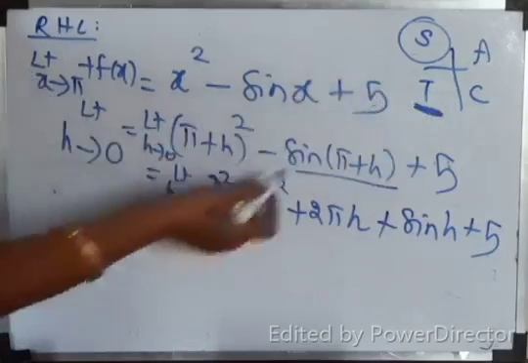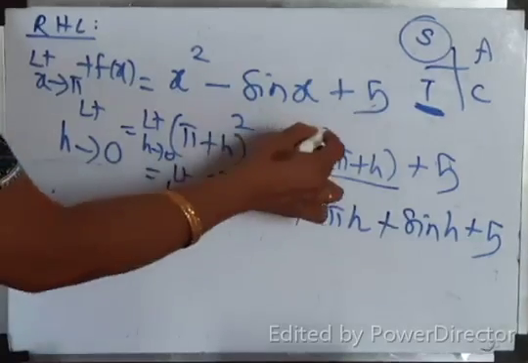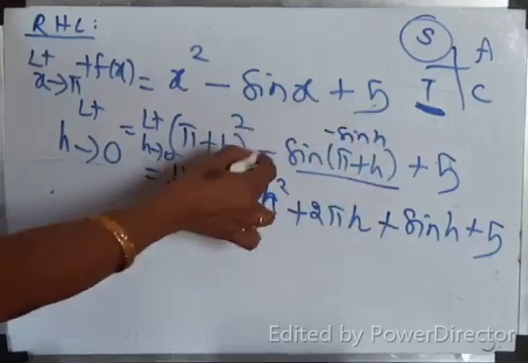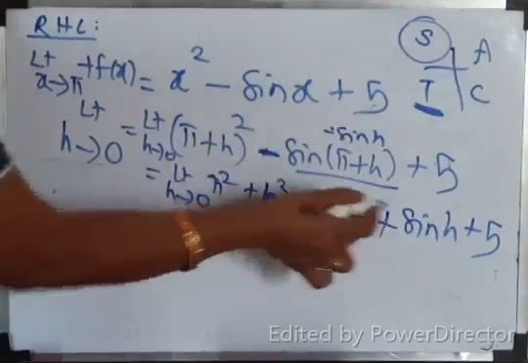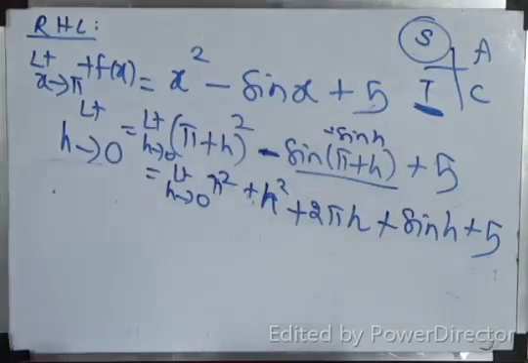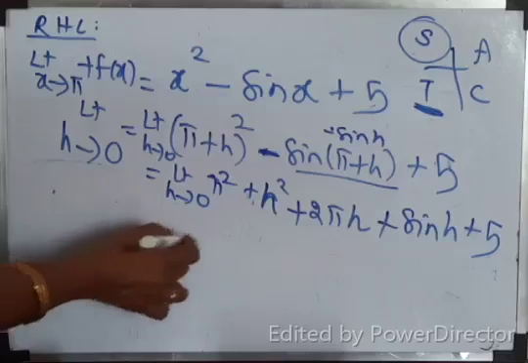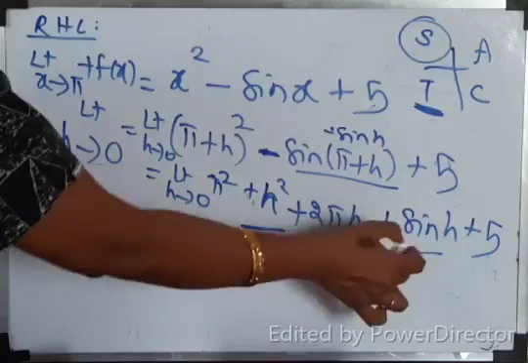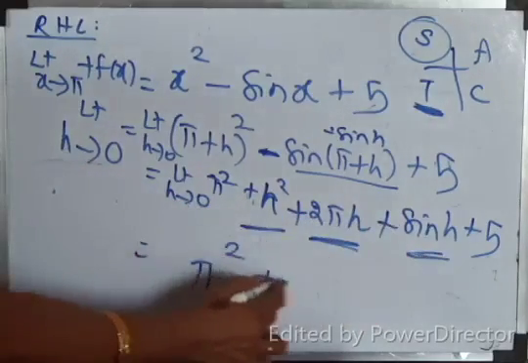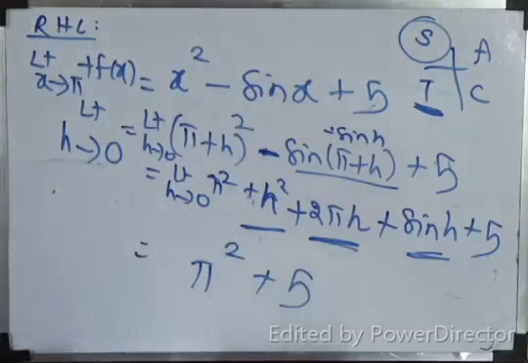Sine, third quadrant, sine negative. So you will get minus sine h. Okay, this minus also outside. So minus or minus plus sine h. Now if you substitute h tends to 0, this will be 0, this will be 0, sine 0 is 0. So the answer is pi square plus 5. Therefore, LHL equal to RHL.